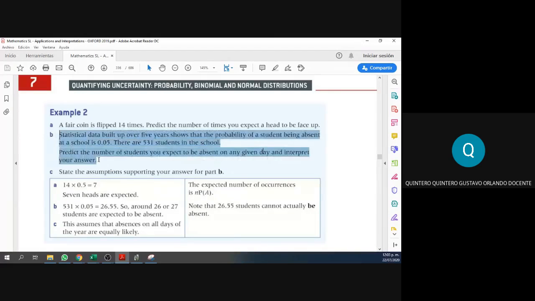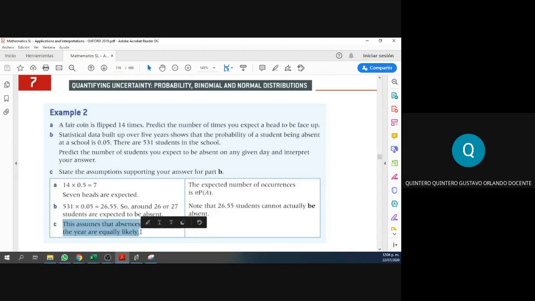Because whenever we make assumptions, whenever we make predictions, whenever we expect something to happen in the future, we need to make assumptions, right? We assume some things. In this particular case, look at the answer. The assumption is that every single absence on every day is equally likely.